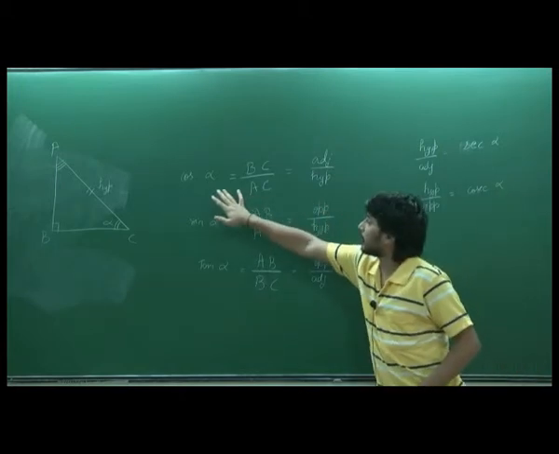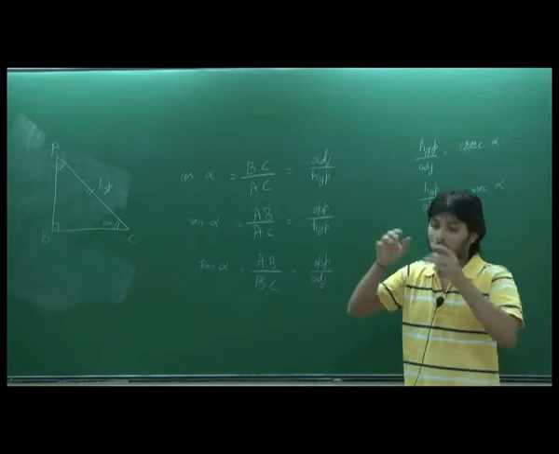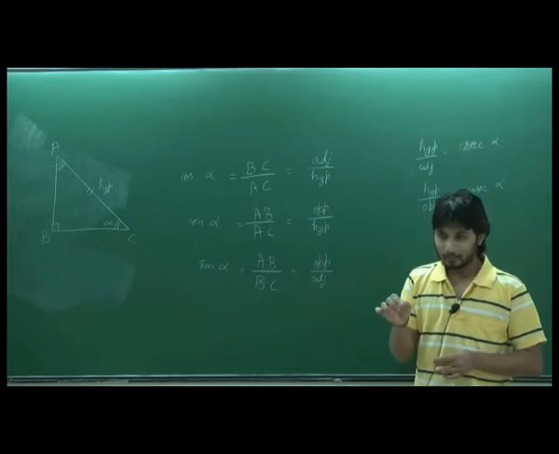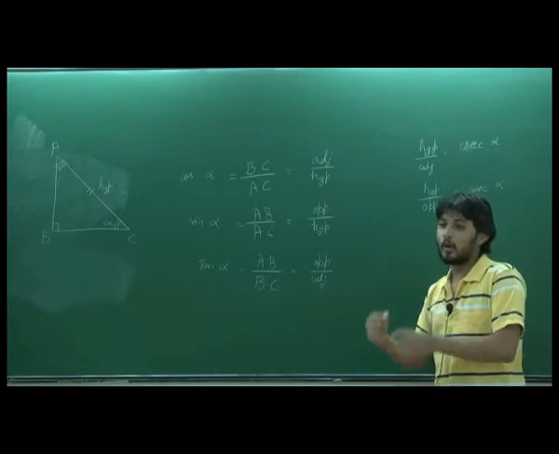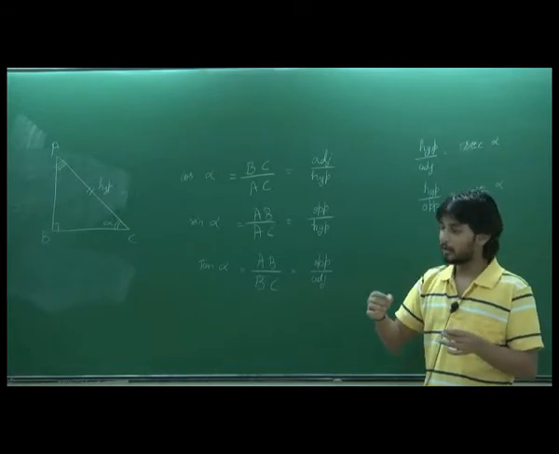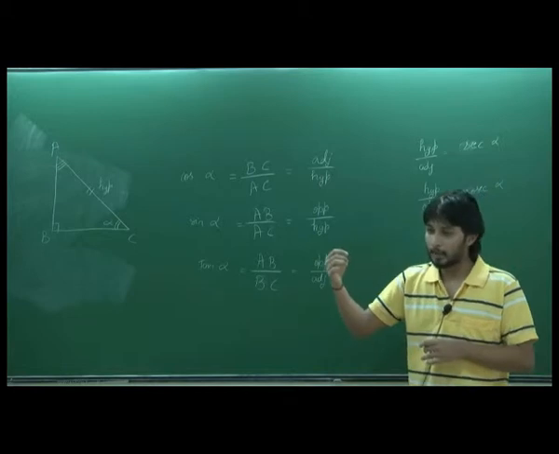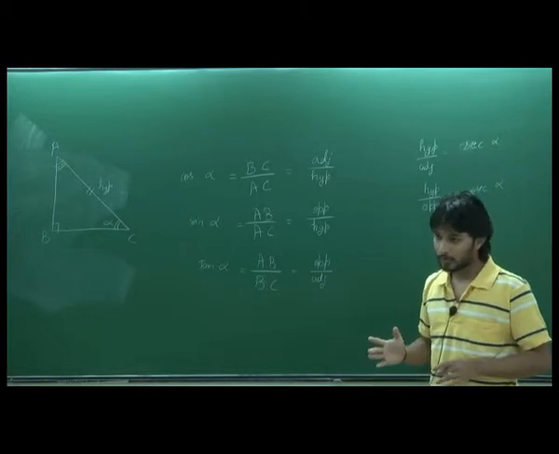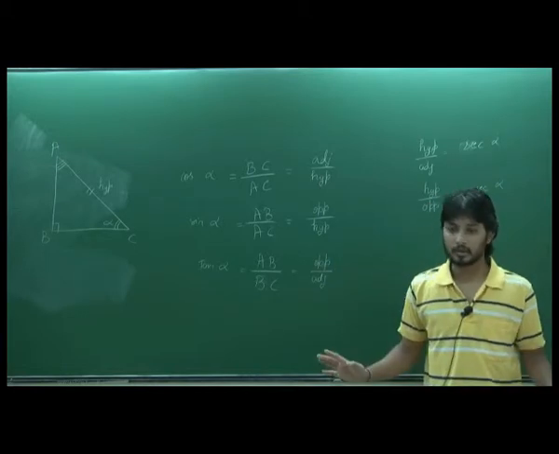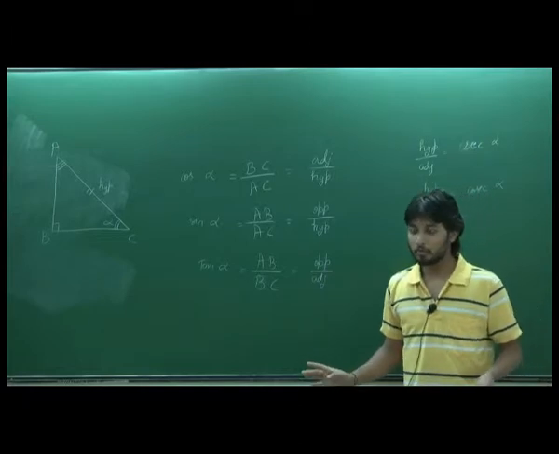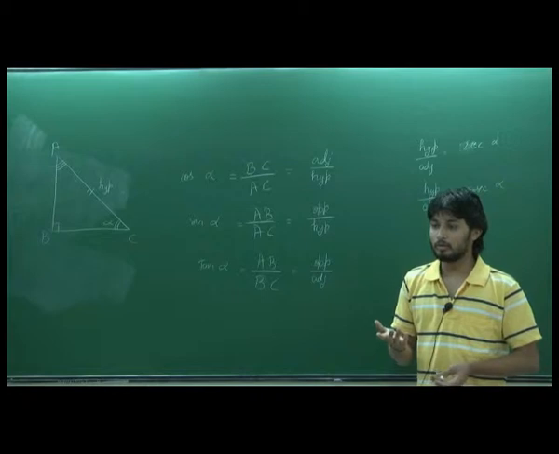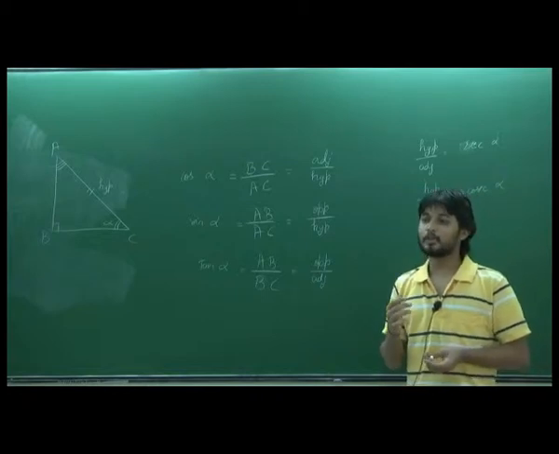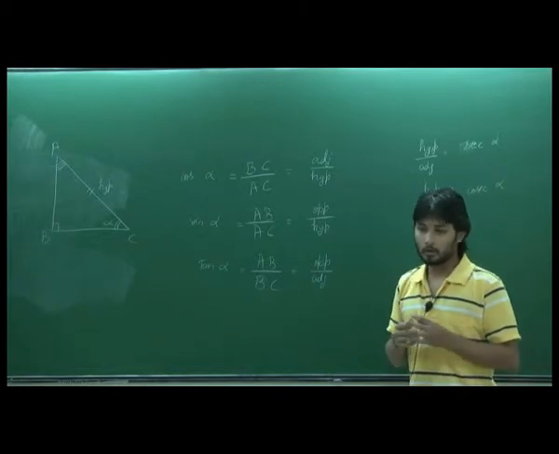The definition of cos of any angle is: construct a triangle of that angle, mark that angle. Once you mark that angle, you will get its opposite, adjacent and hypotenuse. Take the adjacent divided by hypotenuse. Whatever ratio you get is the cos of that angle. That's all. Okay. So now, can you construct your own triangle and tell me what is the cos of 30 degree? How would you do it?